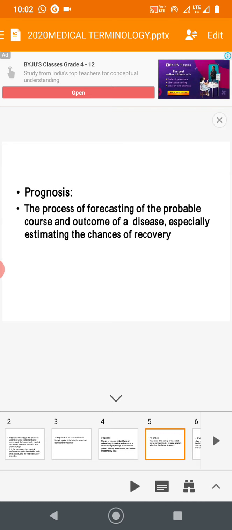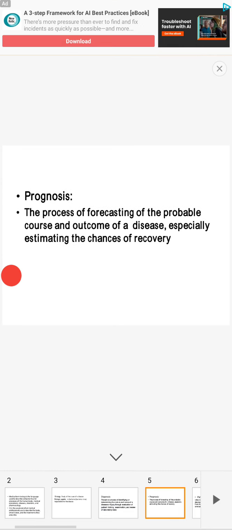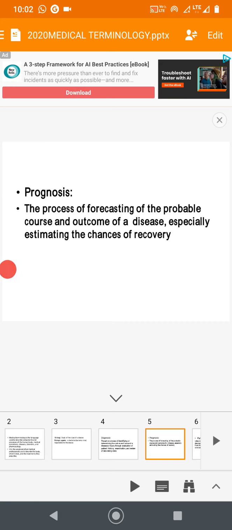Actual meaning of prognosis is estimating the recovery history, estimating the chances of recovery, how patient recovered after treatment, after medicine. So for that there are different tests required. So prognosis is the process of forecasting of the probable course and outcome of a disease, especially estimating the chances of recovery. Okay.